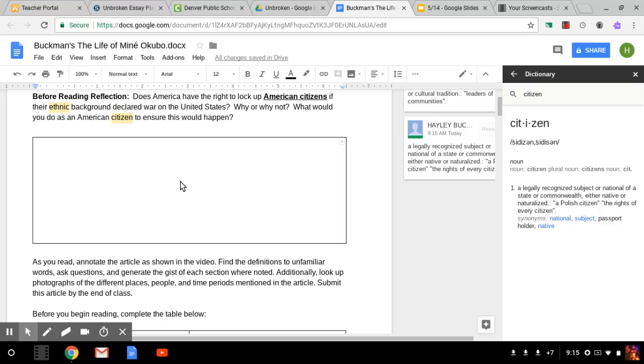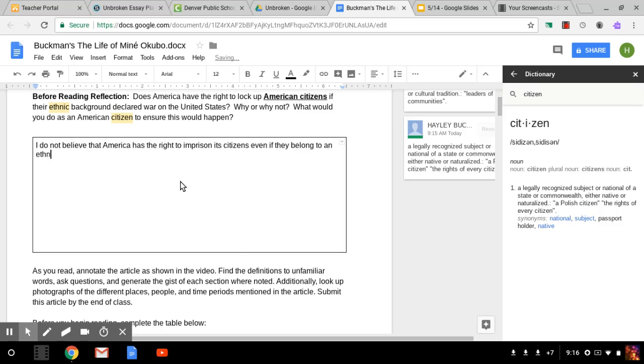So a restate might look something like, I do not believe that America has the right to imprison its citizens, even if they belong to an ethnic group whom attacks the U.S. So the rest of my paragraph should be all about why I believe this.